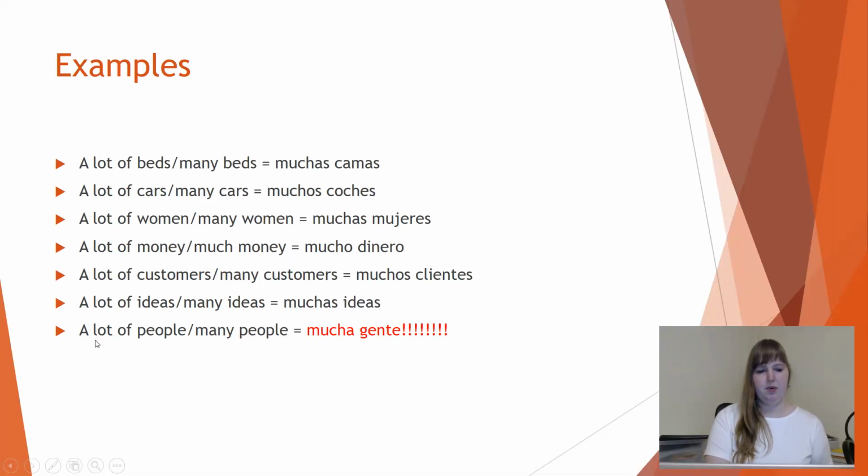And the last example, a lot of people or many people. It is an exception because people are translated into Spanish as gente, and it is considered as a singular noun, and it's a feminine singular noun. That's why we translate a lot of people or many people into Spanish as mucha gente.